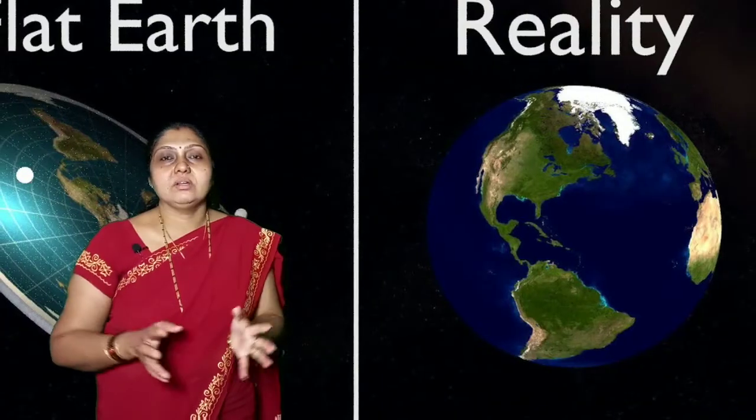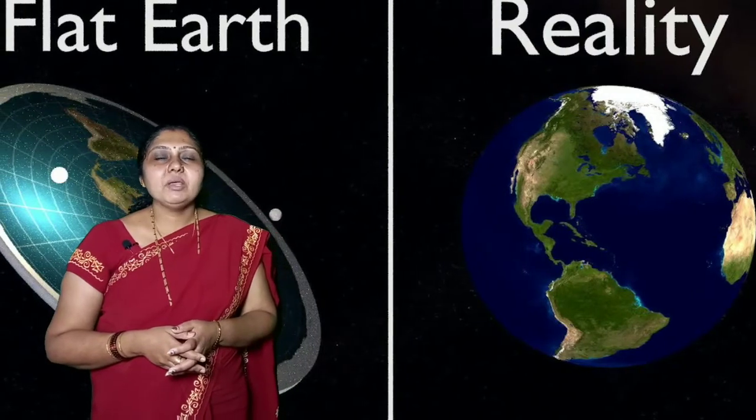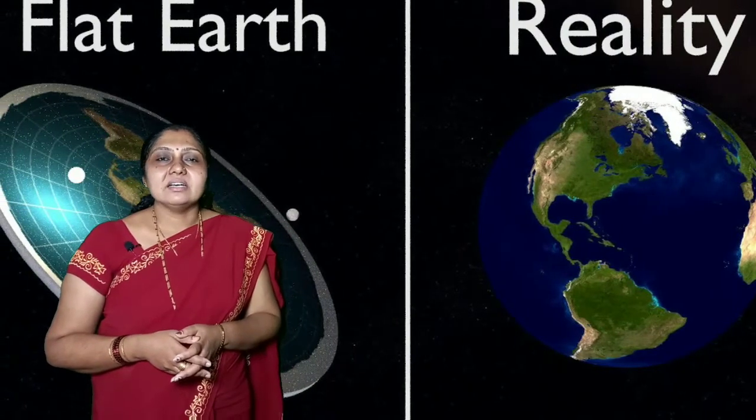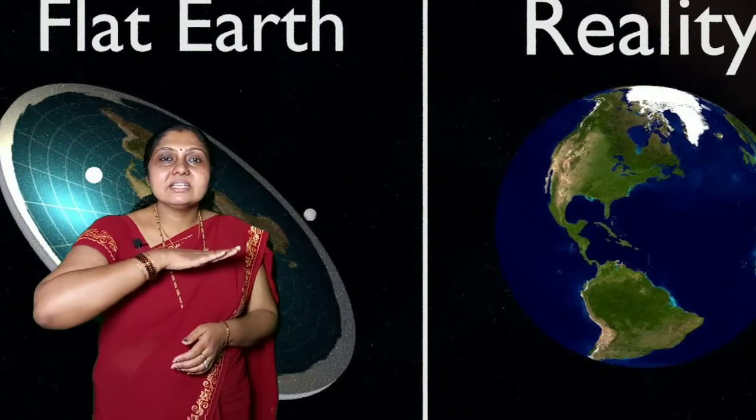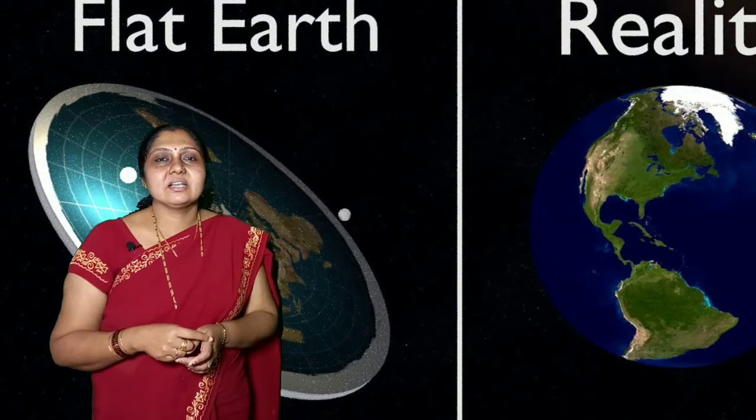Now regarding the shape of the earth. You have all seen the earth in the pictures in your books. When you see earth, you come to know that it is round. But in earlier days, people believed that the earth is flat and it had edges.